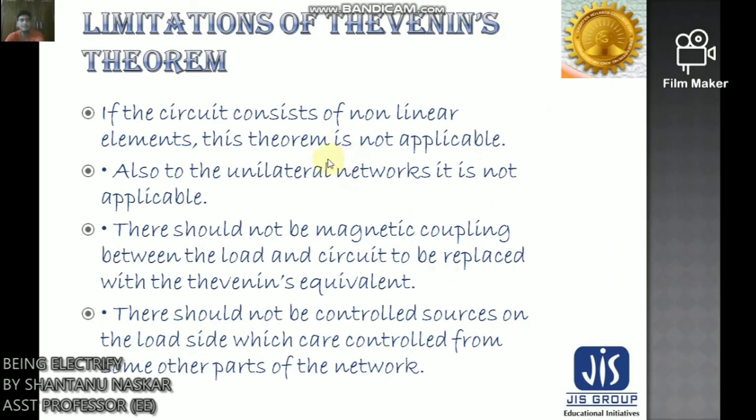So these are some limitations of Thevenin's theorem. If the circuit consists of nonlinear elements, this theorem is not applicable. Also, for a unilateral network it is not applicable. There should not be magnetic coupling between the load and the circuit to be replaced with the Thevenin's equivalent, and there should not be controlled sources on the load side which are controlled from some other parts of the network.